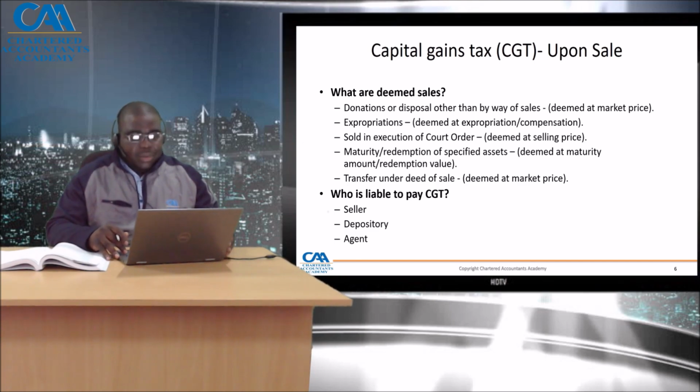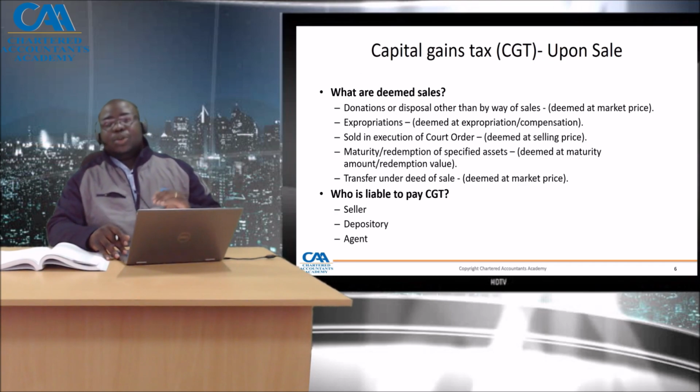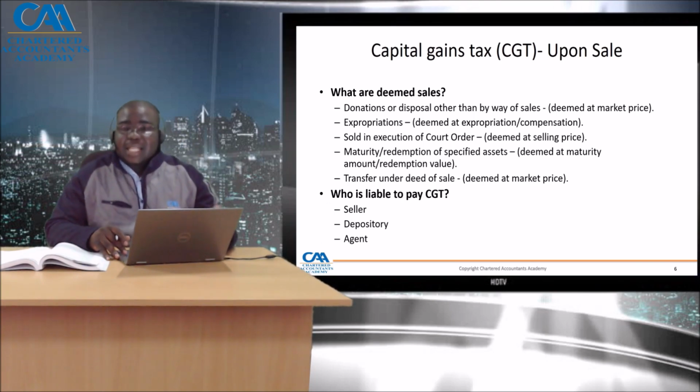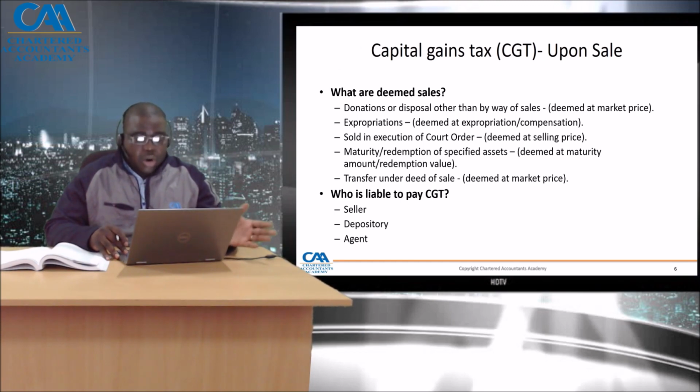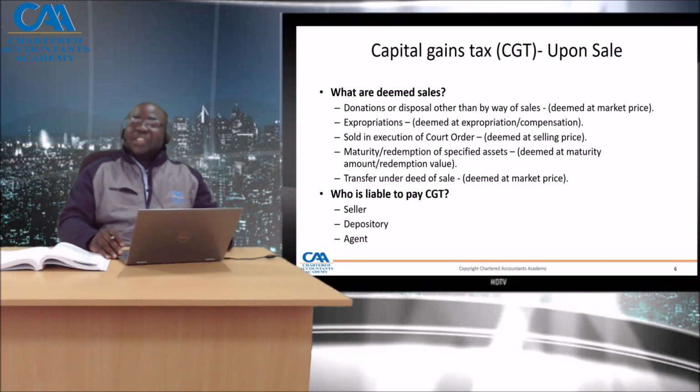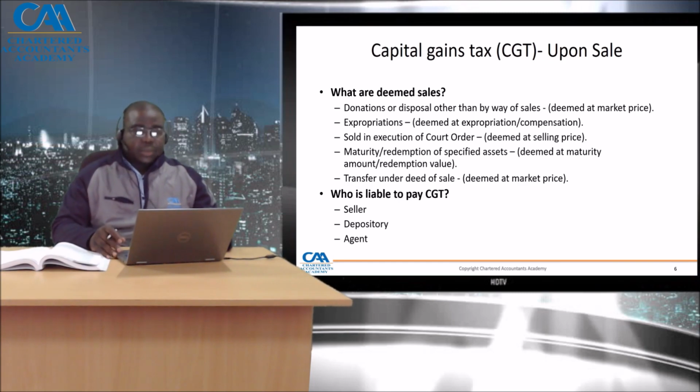Who is liable to pay CGT? It is paid by the seller. CGT is also a withholding tax, whereby by the time the buyer gets the asset, they should have paid tax. So the seller can actually pay, or a depository, which is a bank, or an agent can also pay. Now, what are the capital gains tax rates?